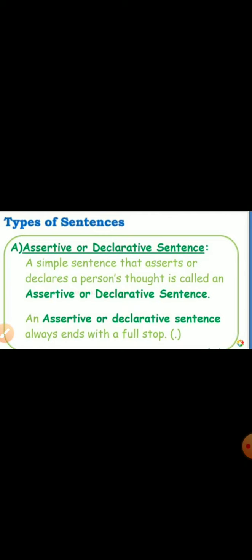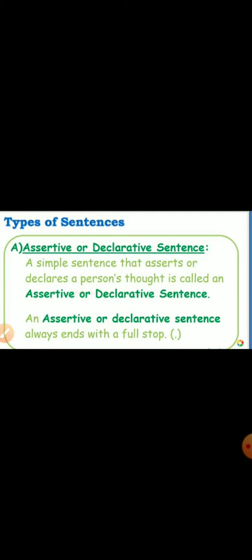Based on what a sentence is trying to convey, sentences can be of four different types. They are assertive, interrogative, exclamatory and imperative sentences. Now let's learn each of them. First, assertive or declarative sentence.